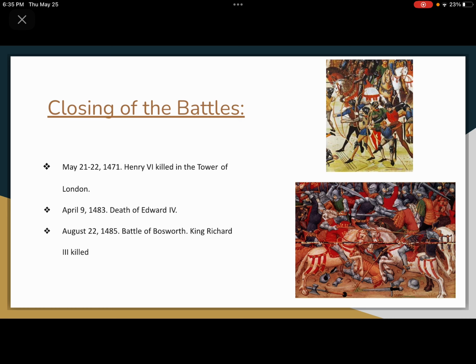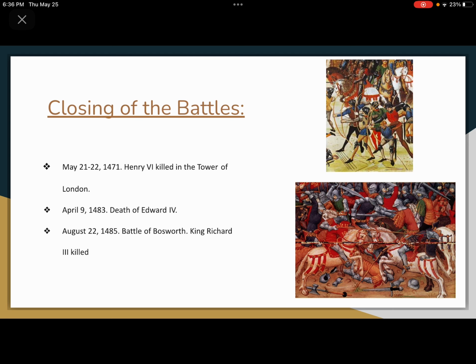Closing of the battles. On May 22nd, 1471, Henry VI was killed in the Tower of London. Henry Tudor, the Earl of Richmond and Lancastrian claimant to the throne, fled to France. On April 9, 1483, Edward IV died and was succeeded by his young son, Edward V. On August 22, 1485, the Battle of Bosworth took place. King Richard III was killed, and the Lancastrian Henry Tudor became king.